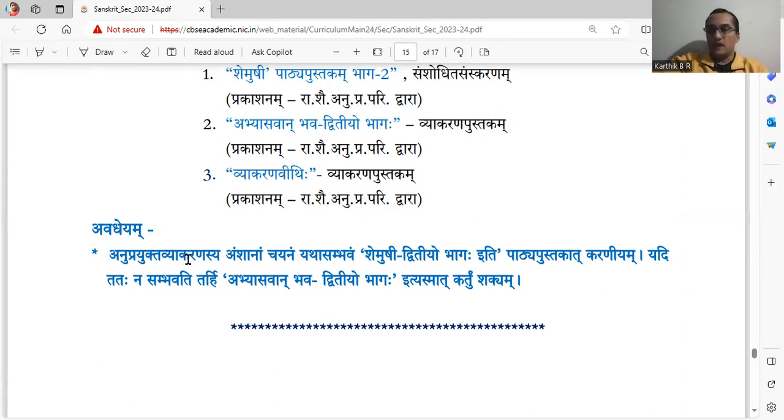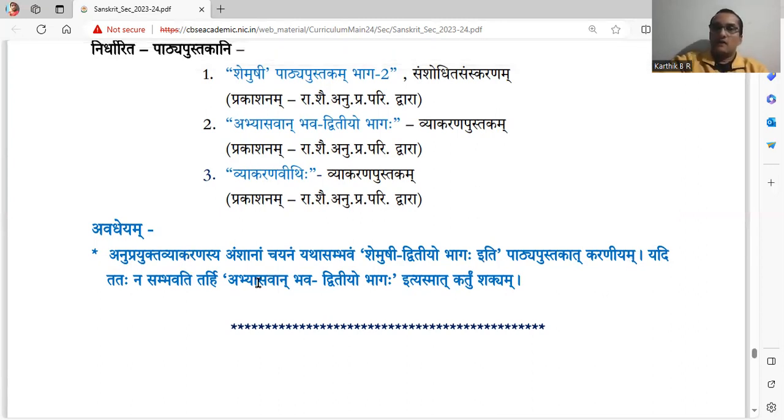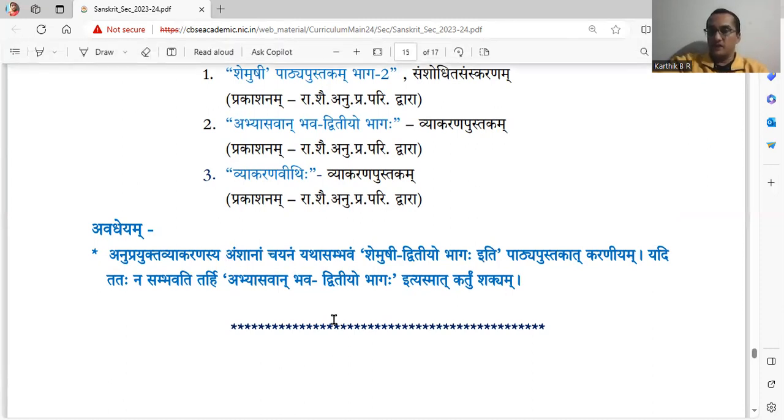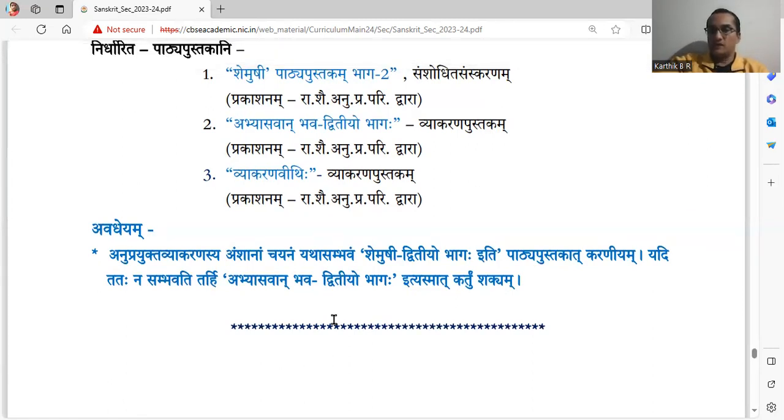For anuprayukta vyakarana, that is the grammar section, when questions and points are chosen, when question paper setters choose, yatha sambhavam, as much as possible, from Shemushi dvitiyo bhagaha, the second part of Shemushi, that is your textbook. Prathama bhagaha is for 9th standard. From your textbook, pathya pustakat karaniyam, they have to choose questions for sandhi, samasa, pratyaya, vachyam, ashuddhi samshodhanam, avyaya.